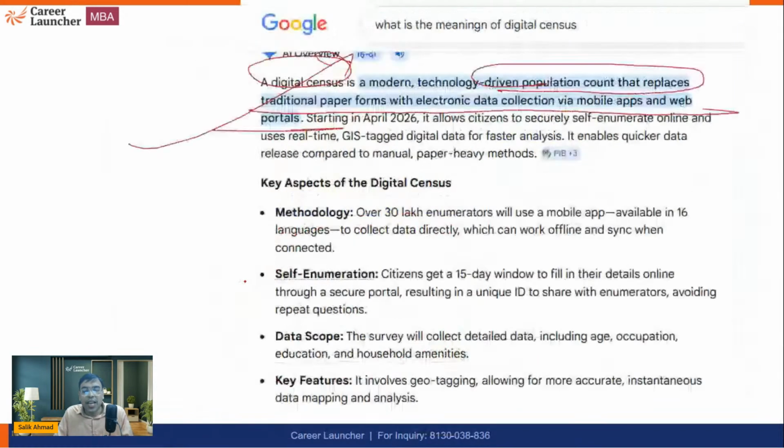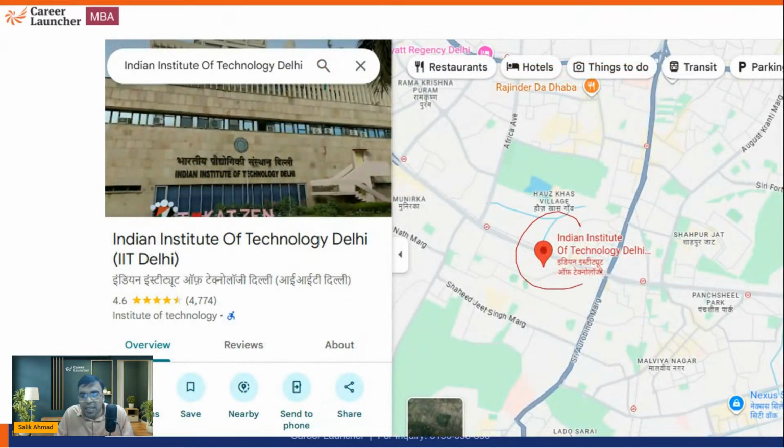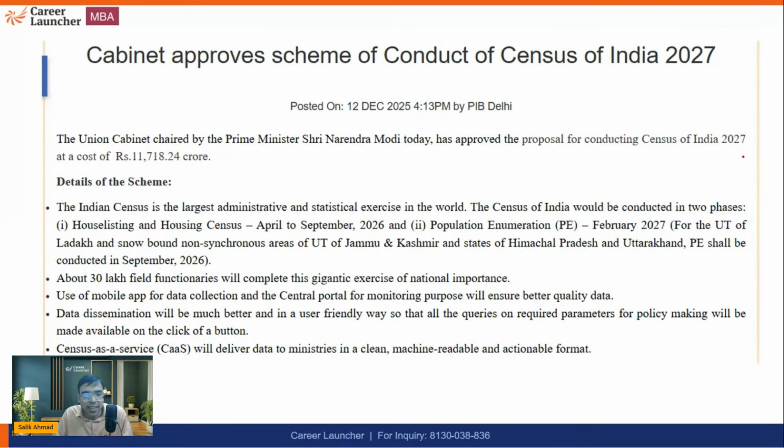Okay, geotagging will be done. They are talking about geotagging of your house also. So geotagging is something like this. For example, this is IIT Delhi, so you search it. This is geotagging. I'm just giving an example. So your address will be geotagged like this, because now everything is done digitally, right?